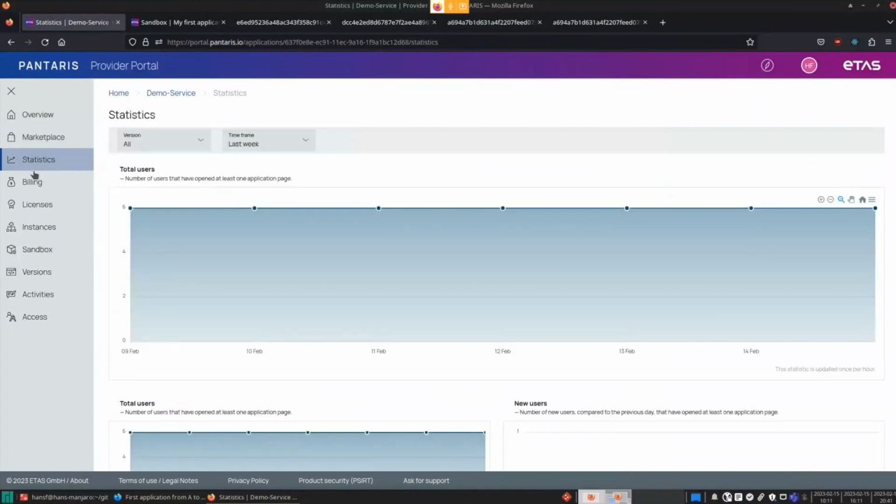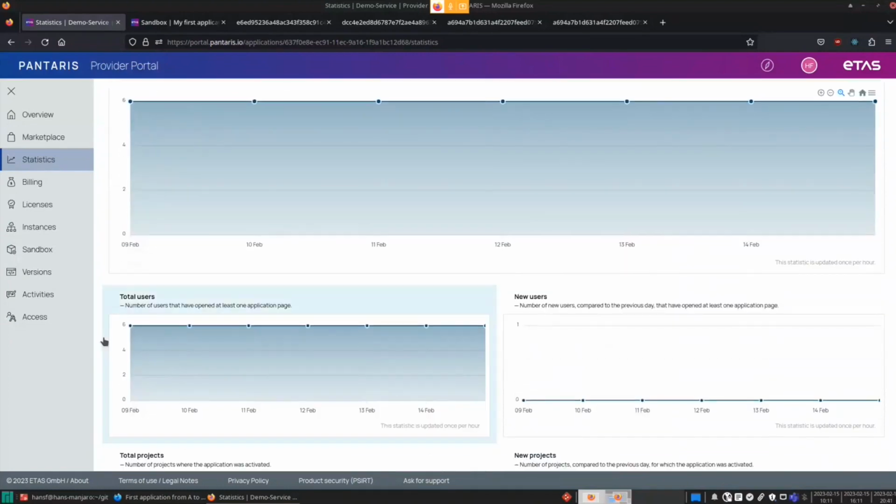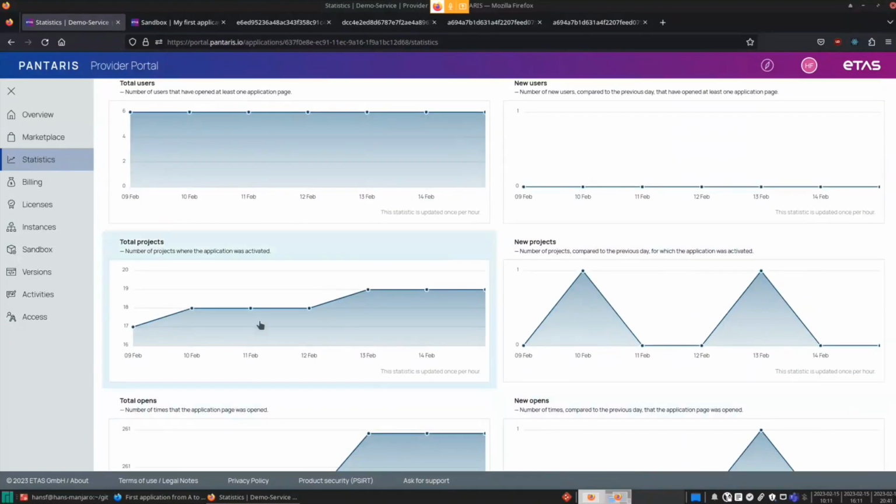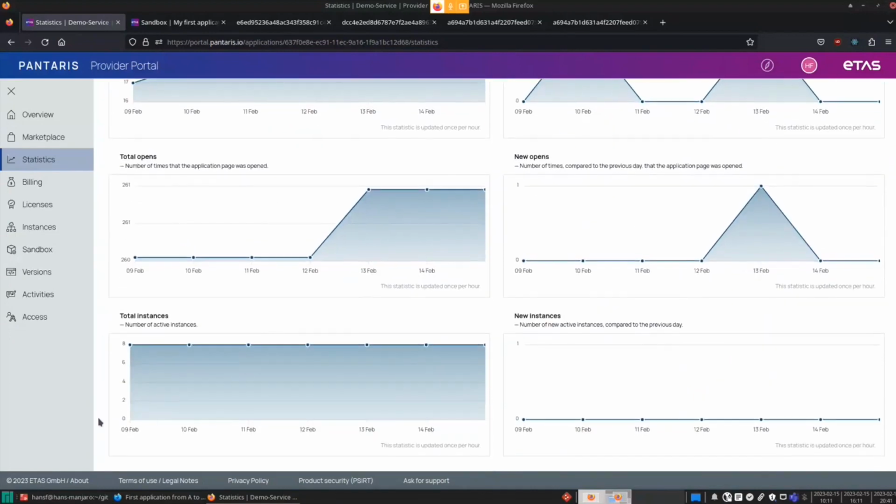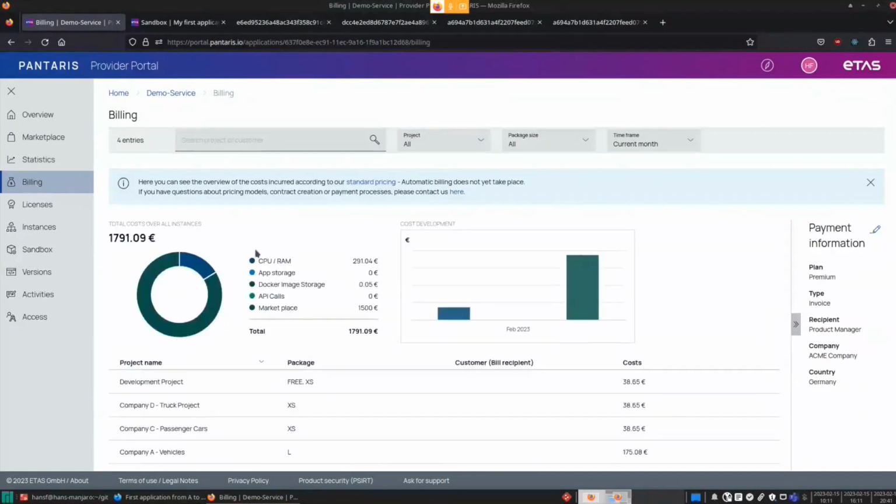We provide statistics where you can see how many users are using your services, how many projects it's activated in, and so on. Also a billing overview, where you can see how much time and money you have running on the services. It's comparable to AWS or other dashboards.